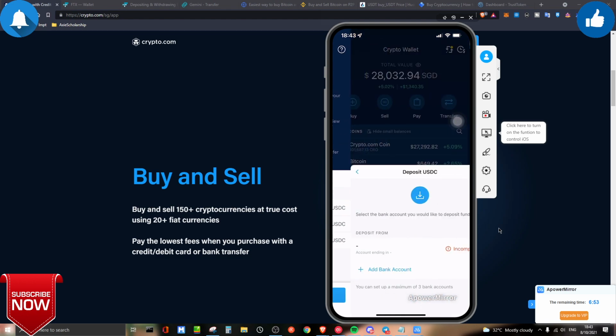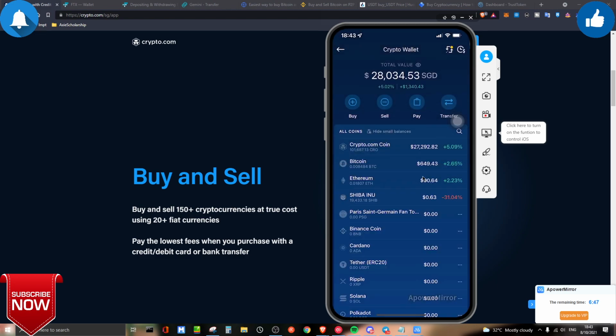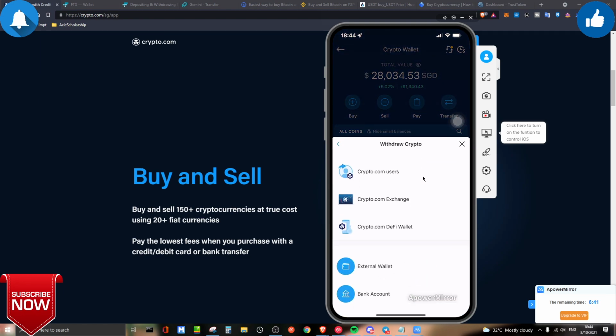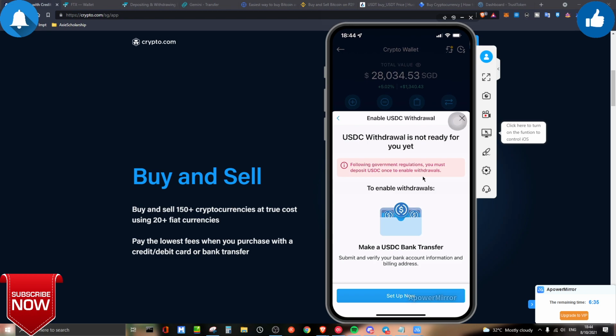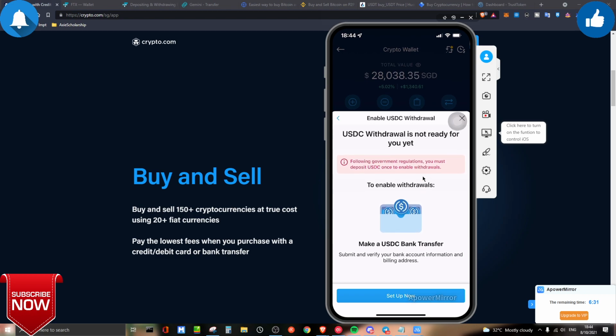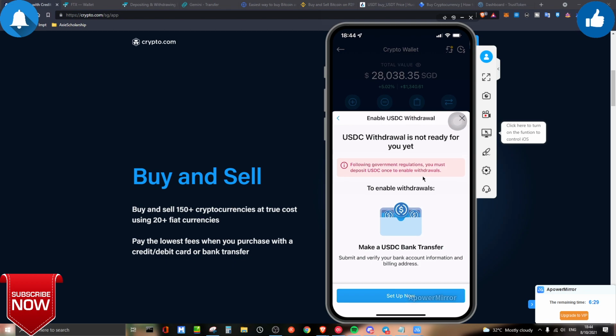If you want to, you can click on deposit now, and from here you will add a bank account and so on. Just follow the step by step, and this is the Crypto.com ecosystem to cash in. If you want to cash out, it's very simple. Just click on transfer, withdraw. Over here you can withdraw the USDC, once you set up your account.